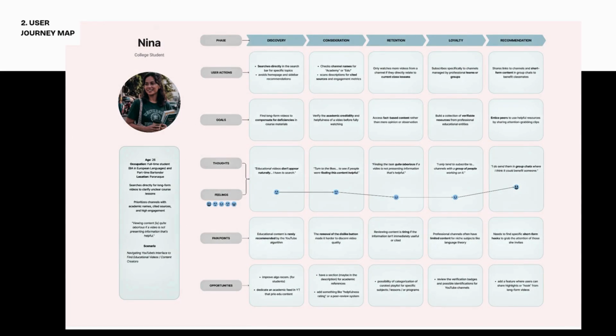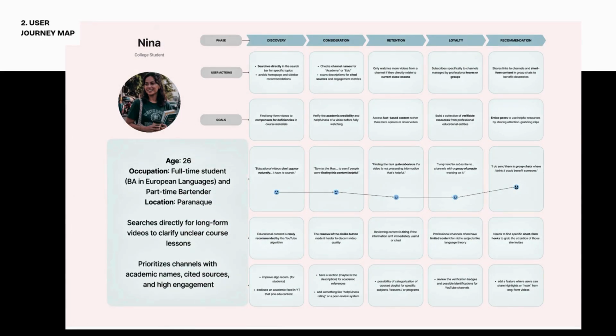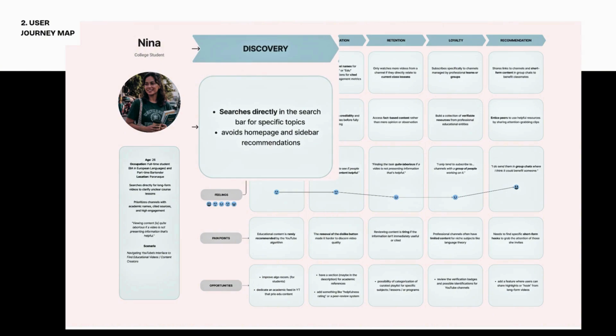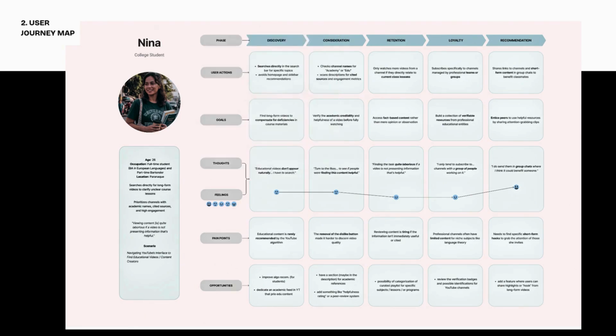So let's start with Nina. Nina is a 26-year-old European languages student who mainly uses YouTube whenever she needs extra help with lessons that were not fully explained in class. During the discovery stage, she doesn't really rely on YouTube's homepage. Instead, she goes straight to the search bar because educational content doesn't usually appear in her recommendations.